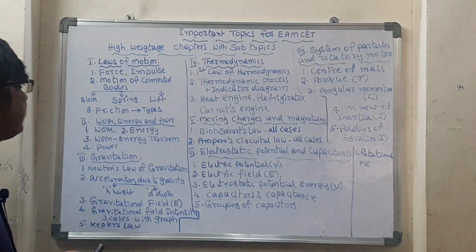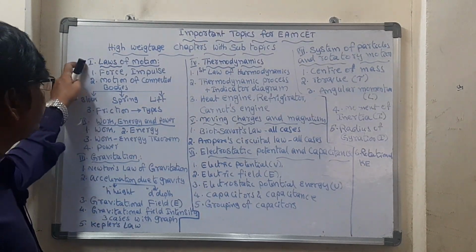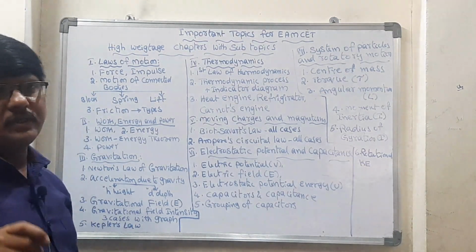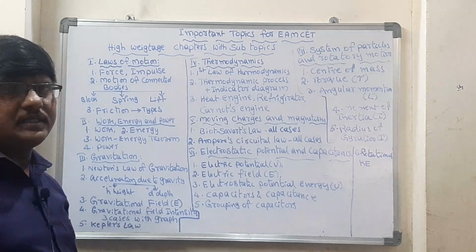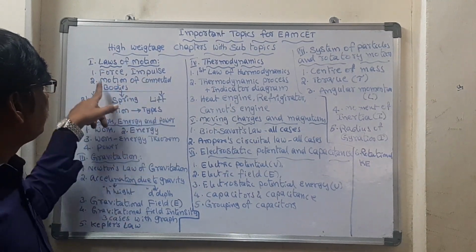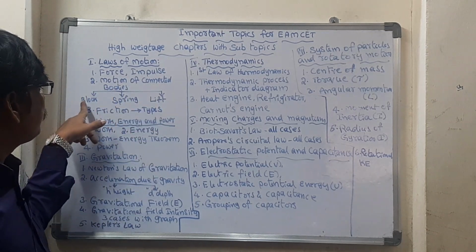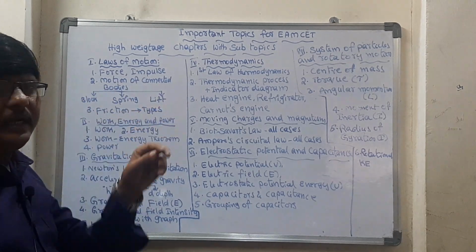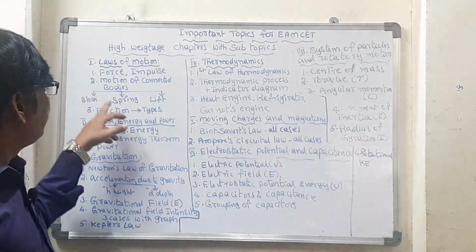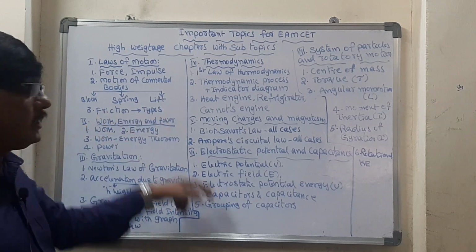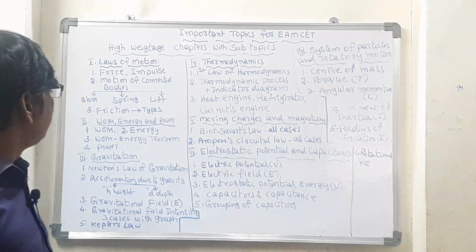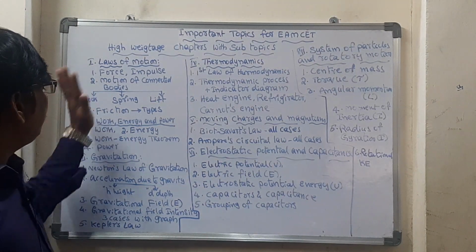Let's start the topics here. First of all, let us take the high weightage chapters, starting with laws of motion. From laws of motion, one theory question comes from the basics. So have an idea about the 3 laws and all these formulas. Force, impulse, applications of impulse, motion of connected bodies. This is most important: block, spring, lift. There is a little trick, and with that trick, you will easily understand how to solve any sort of question. And friction in types. With a simple formula, you will easily get 1 mark. So the laws of motion is a very easy chapter.